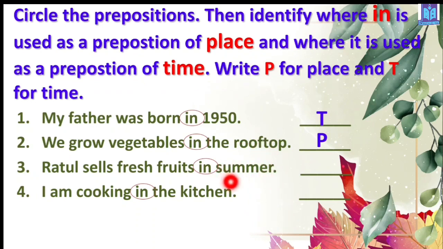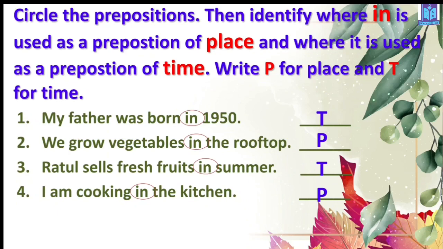Remember that, I forgot to tell you before, before a season's name, it can be summer, winter, spring, autumn, late autumn, that time you have to use "in", okay? It is also part of time, so it will be T. I'm cooking in the kitchen. Of course, it is talking about place, so it will be P. Easy, na?